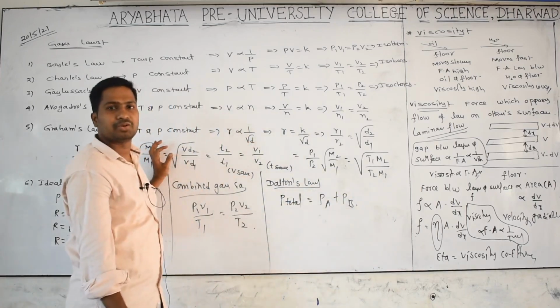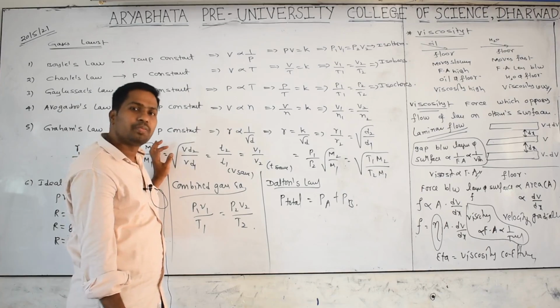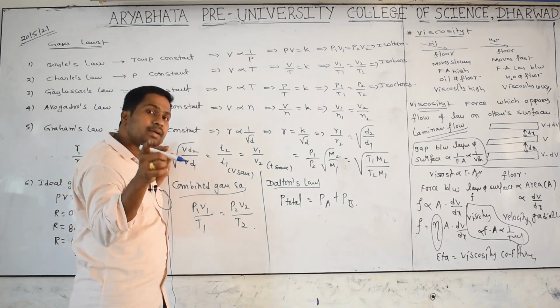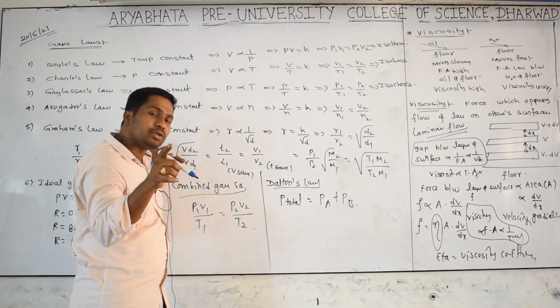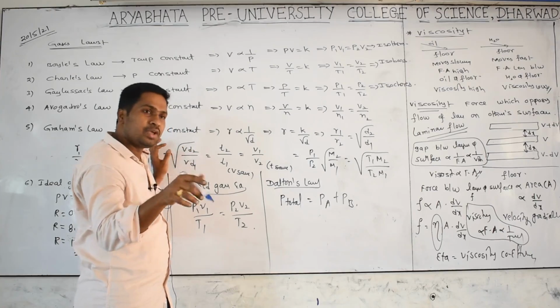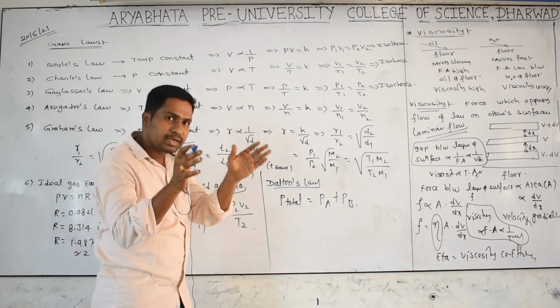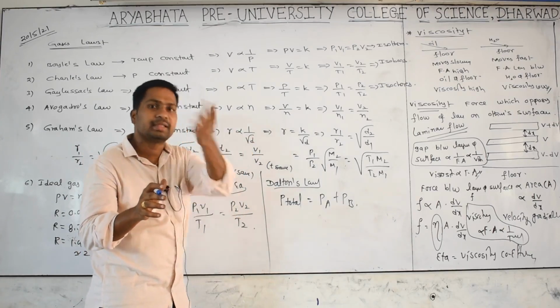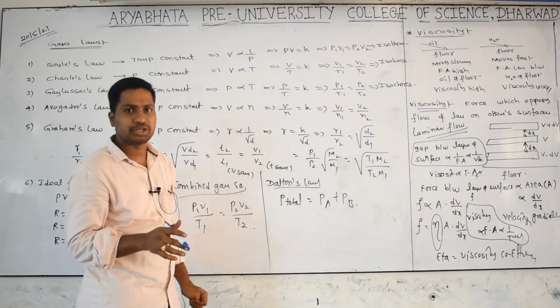PA is the partial pressure of a gas. What is the meaning of partial pressure? It is the pressure exerted by that gas when taken alone in the container as the mixture. If a mixture is taken in a V liter container, gas A is also taken in the same V liter container, and the pressure it creates is called partial pressure.